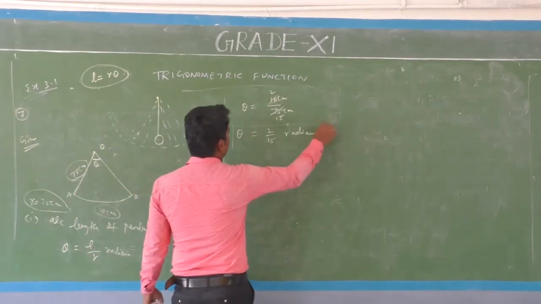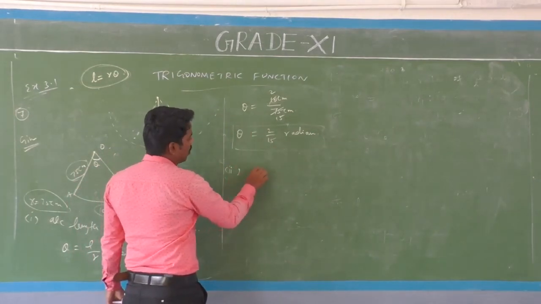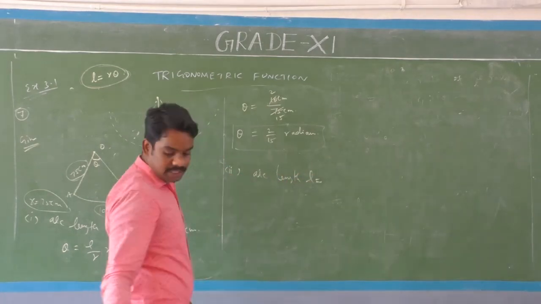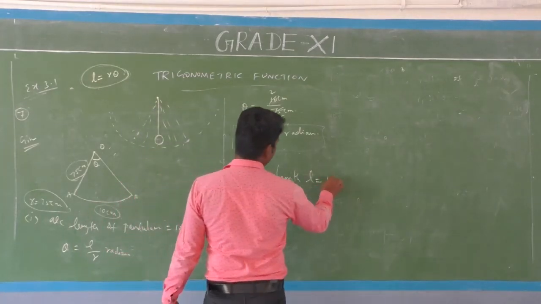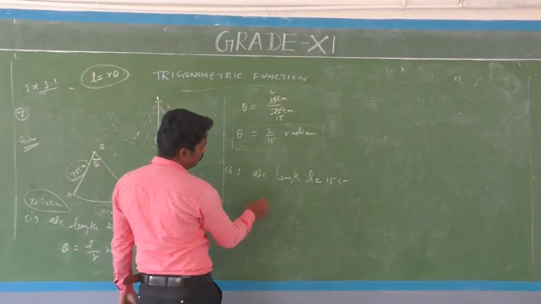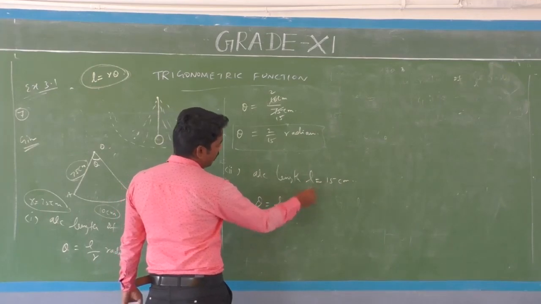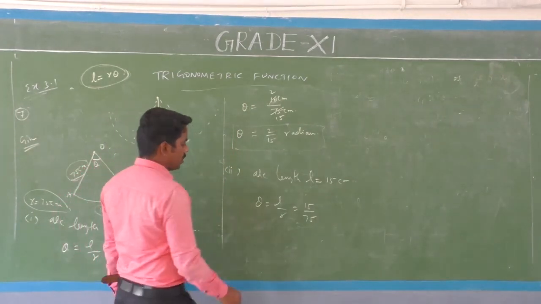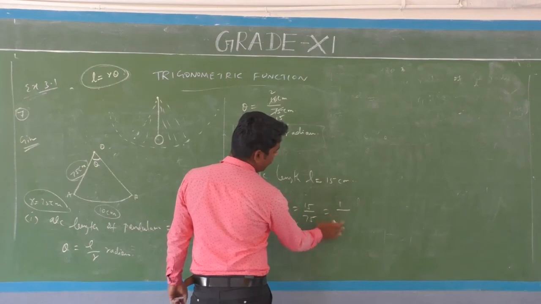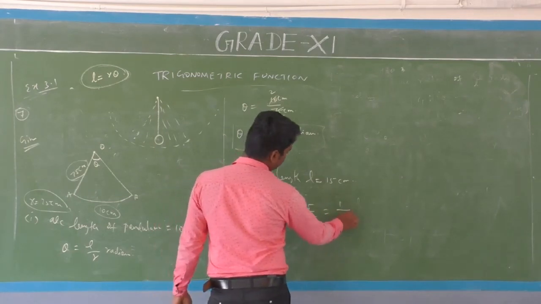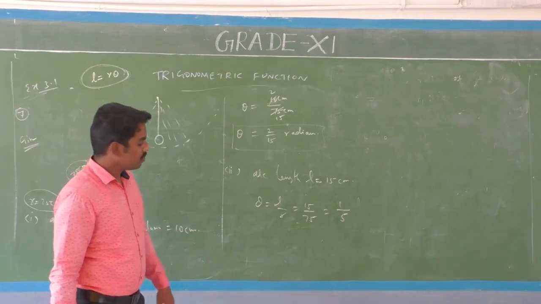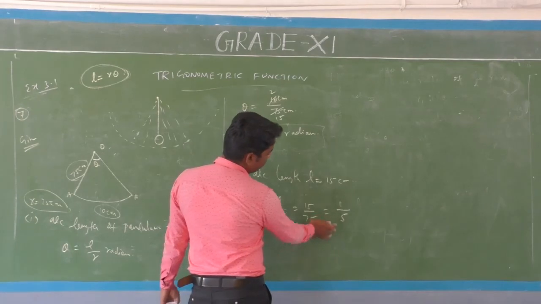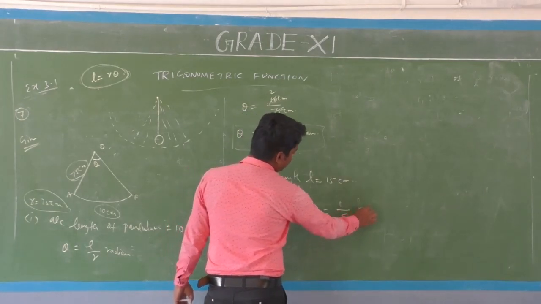That's the first question. And the second one: arc length L is equal to 15 centimeters. Similarly, we can solve: theta equal to L by R. L is 15, R is 75. So theta is equal to 1 divided by 5 radian.